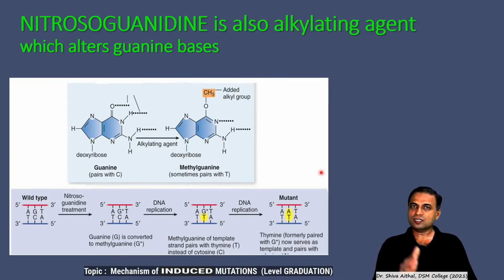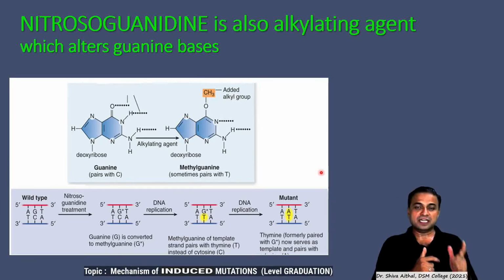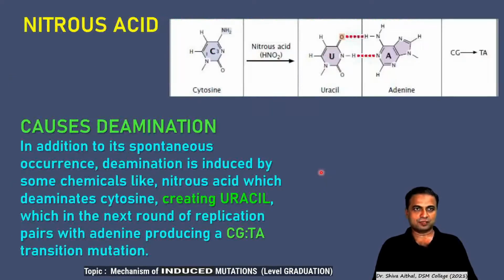So guanine is converted to methylguanine, and this now pairs with thymine, and the G and T pair gets converted in the next round of replication to GT and AT. So this G still remains there, and in every round of replication it will go on making GT to AT base pairing. So this is the nitrosoguanidine reaction, which is also an alkylating agent. The next chemical which is responsible for introducing deamination is nitrous acid.